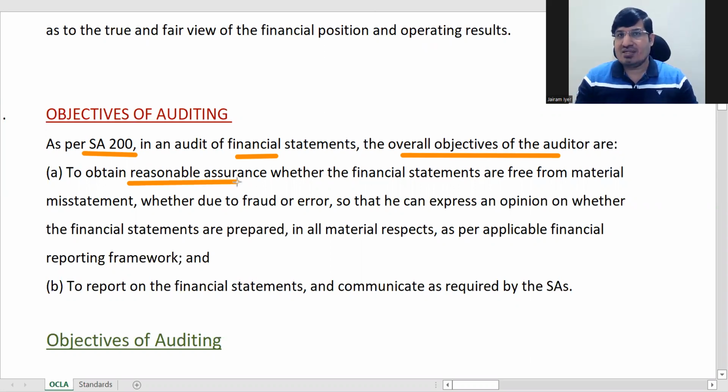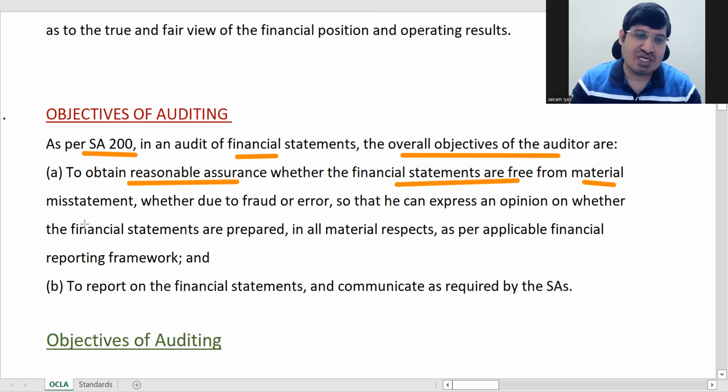So I am convincing you that nothing will go wrong. That means to obtain reasonable assurance, that is, he has to be sure that the financial statements are free from material misstatement. Material misstatement means anything wrong in it which might cause a major deviance. That's why it is called material misstatement.